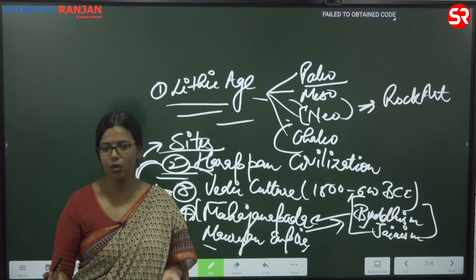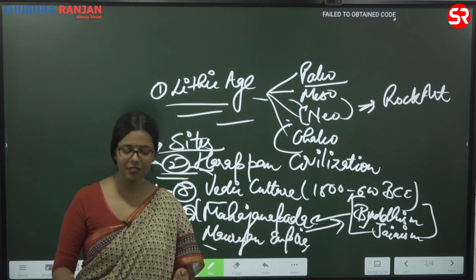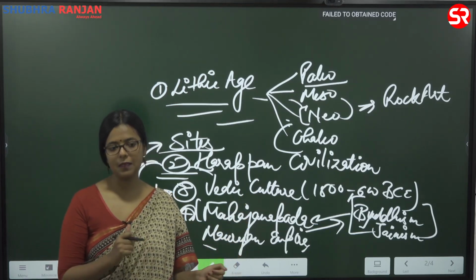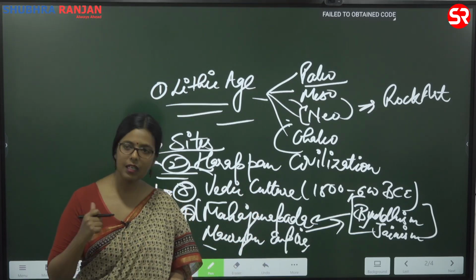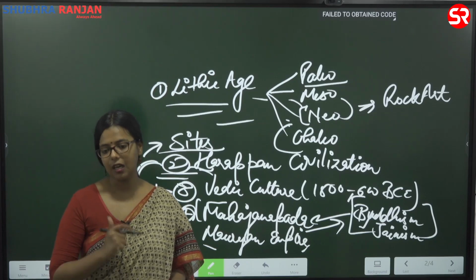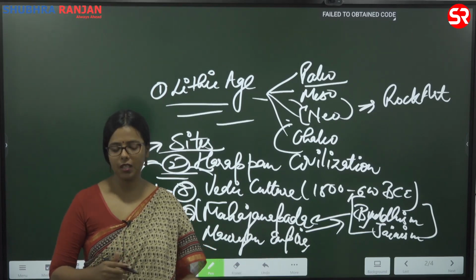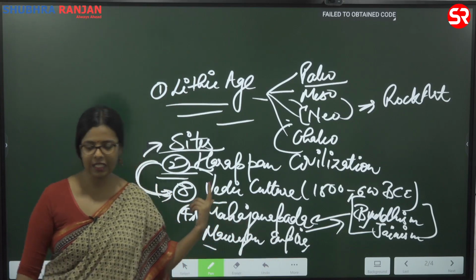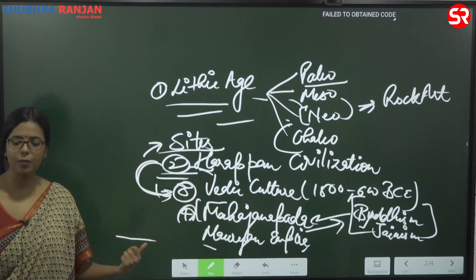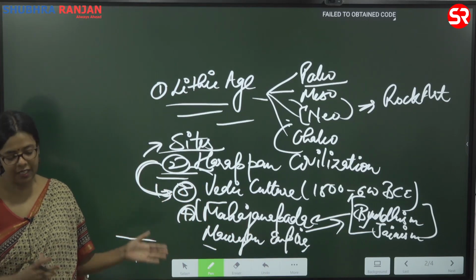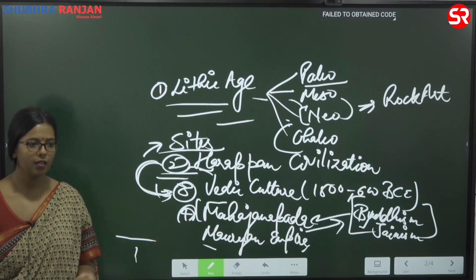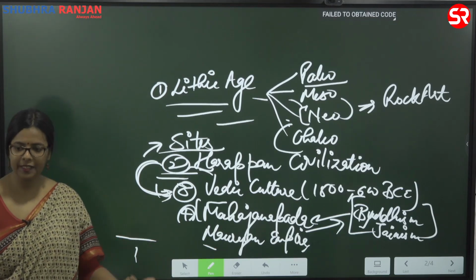If you look at the agricultural pattern, for example, I'll show you one of the pictures which we find from Kalibangan. So that is the earliest example of agriculture with plough. You will find the ploughed field in Kalibangan. That is the first example in the whole world of a ploughed field. And if you look at that field, you will realize they were growing two crops together. Do we not do that even today in India?